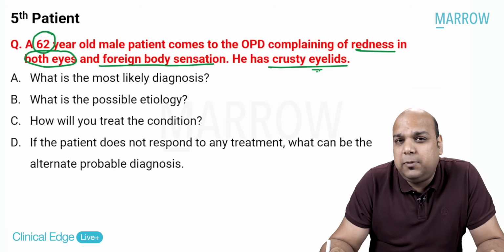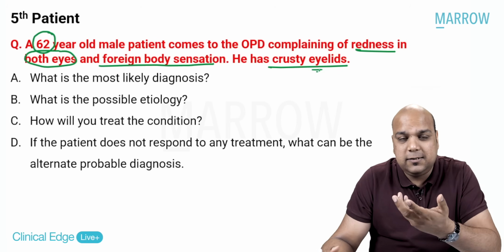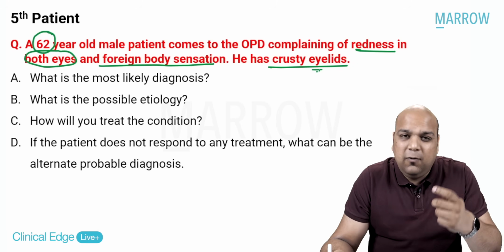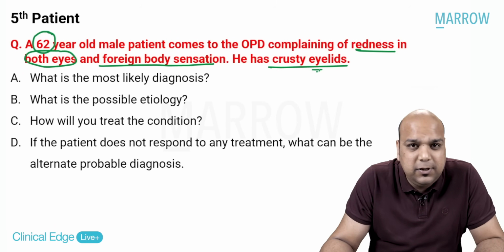Crusty eyelids means there is some kind of deposit on the eyelids. Why would there be foreign body sensation as soon as I hear this? If there is some kind of deposit on the eyelids that may be falling inside the eye, which is causing irritation to the patient, foreign body sensation to the patient, yes.